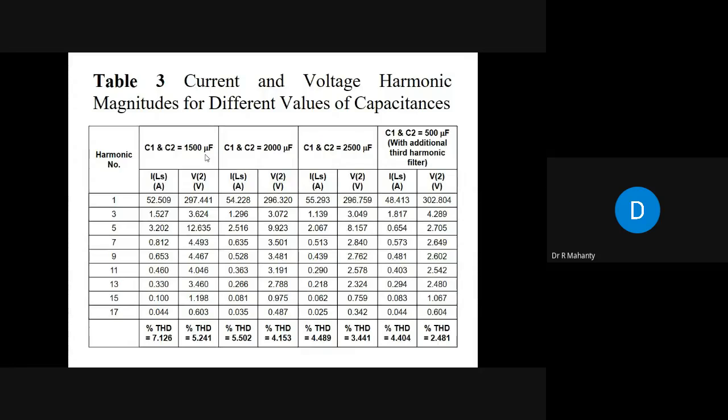Okay, but the question is how large your capacitor value will be, whether it will be 1500 microfarad or 2000 microfarad, depending upon your requirement. If your THD is not very high, you don't need to make this capacitor 2000 microfarad. Even with a capacitor of 500 microfarad, you will be able to filter out the harmonics.